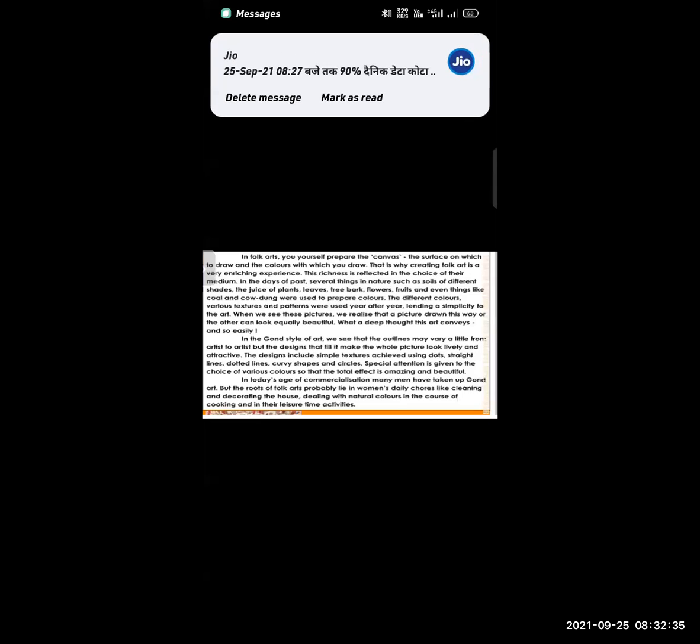Age of commercialization. In today's age of commercialization, many men have taken up Gond art, but the roots of folk arts probably lie in the women's daily course, like cleaning and decorating the house, dealing with the natural colors in the house, cooking, and their leisure time activities. It is not a limitation that Gond art is only for the Gondi people. If we see nowadays, women are the base of this Gondi art.